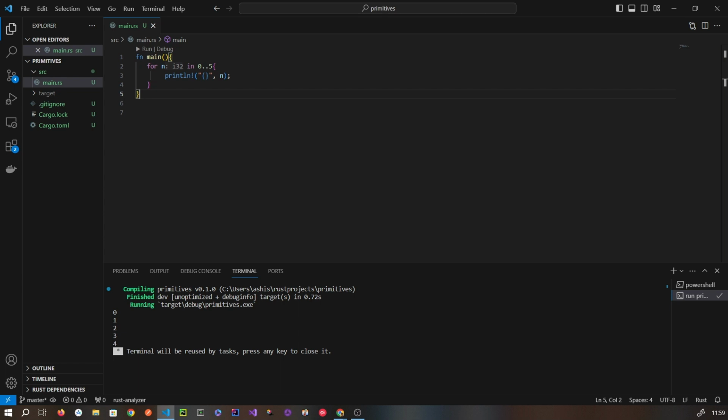Very easy. So if you have a list or vector, then let's say I have a vector of some size initialized like this.